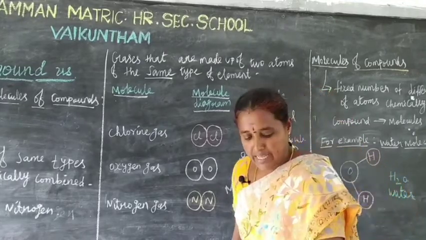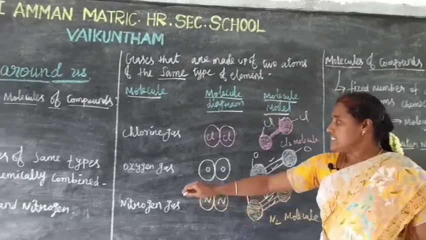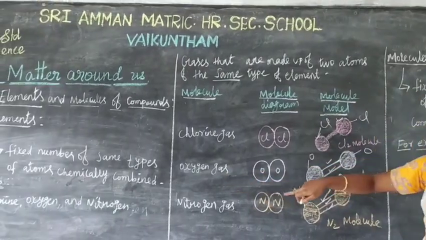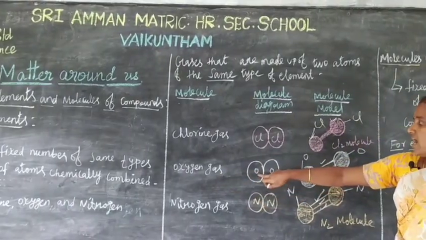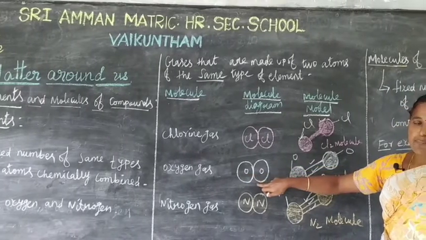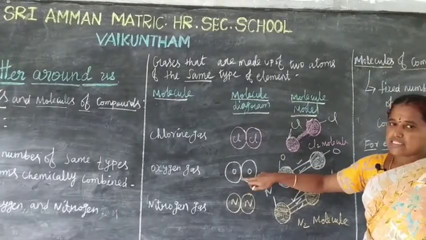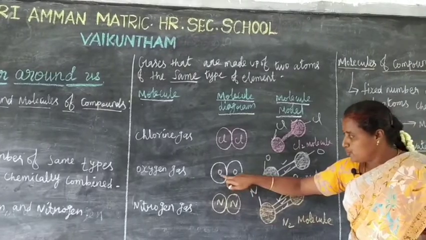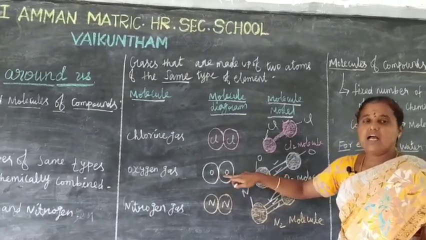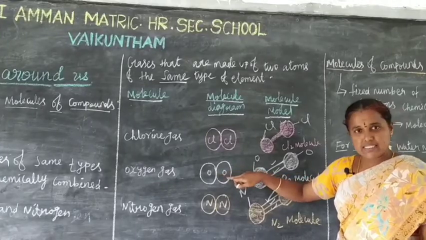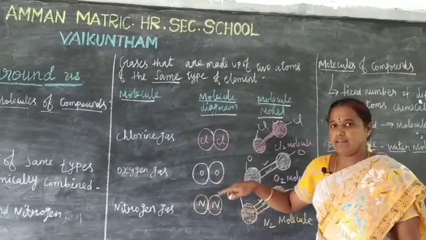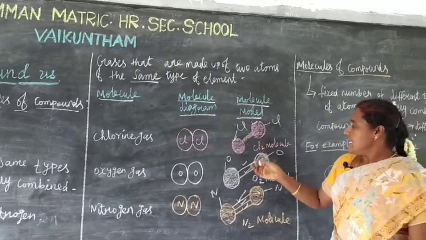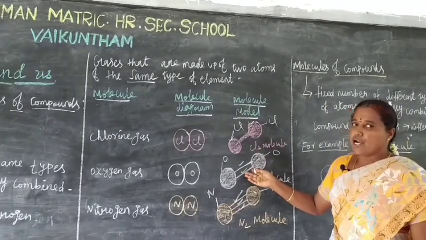Next one is oxygen gas. This is an oxygen molecule diagram. Two atoms of oxygen combine to form an oxygen molecule. See here, this is an oxygen molecule model.